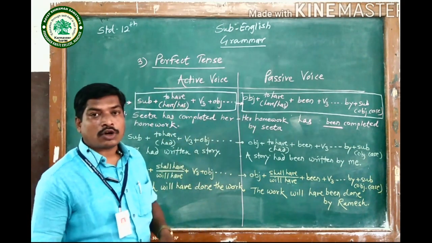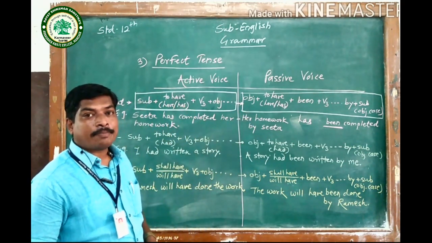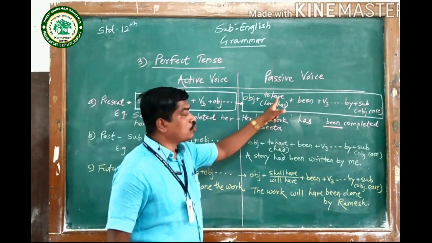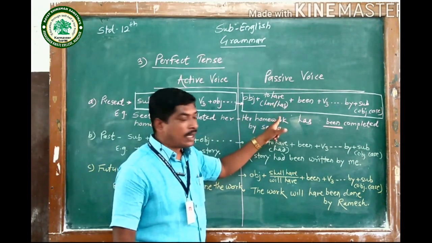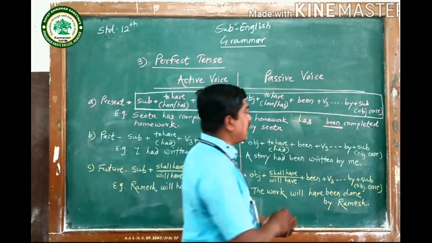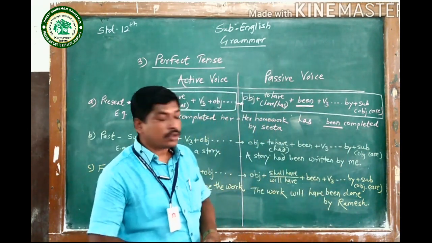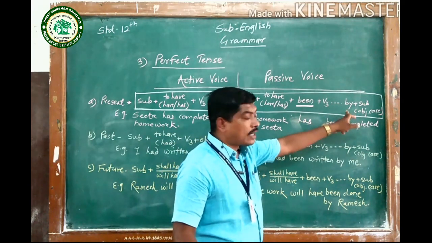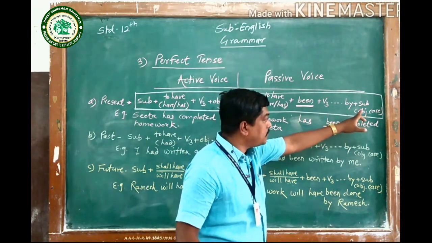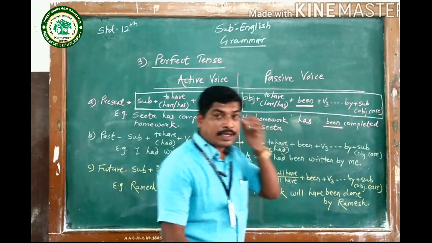So this is the structure of passive voice of present perfect tense. Object plus to have, it means have or has. Then been, this additional word must be used. Then V3. Then the remaining part, by plus subject, but the subject in objective case.